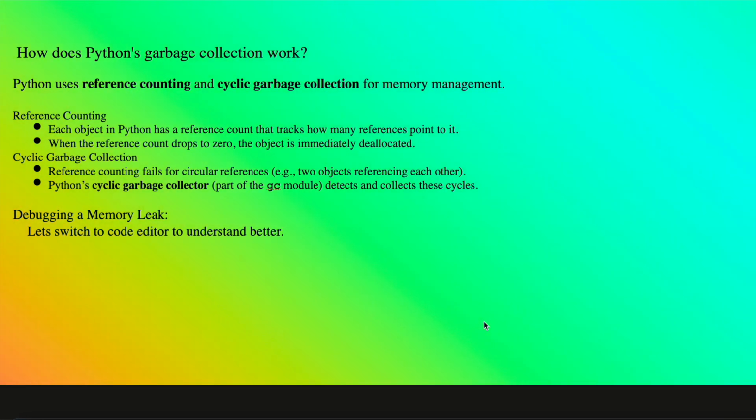So how can we debug a memory leak? Let's switch to the code to understand better. So how will we check the stats to see whether there is a memory leak or not? Let's do it in code.